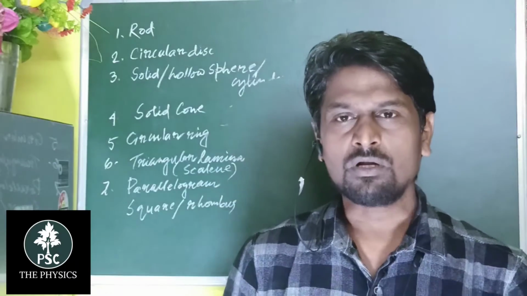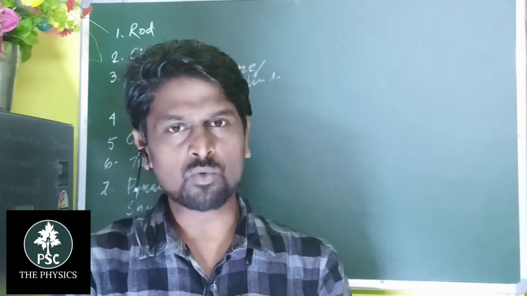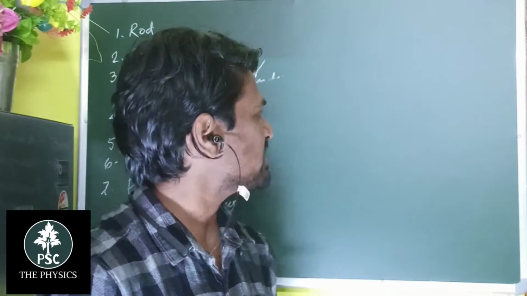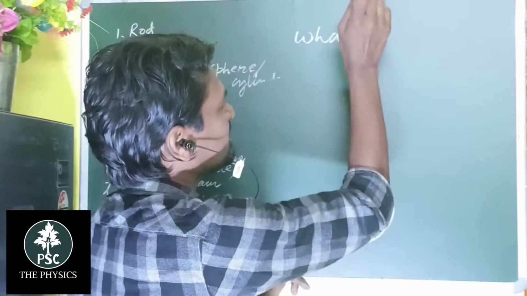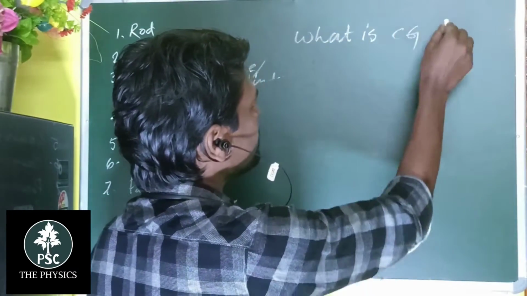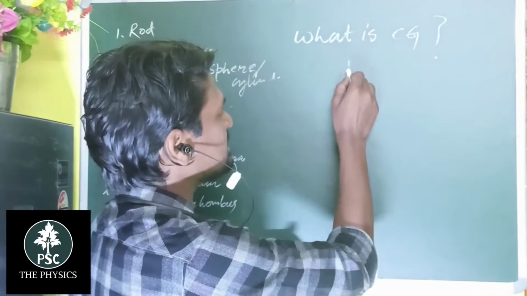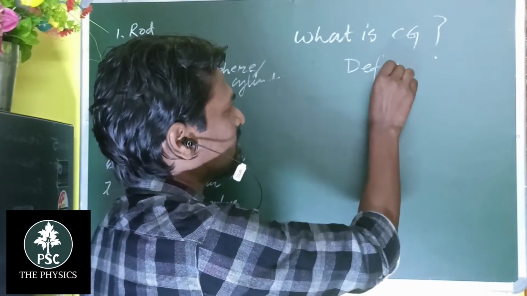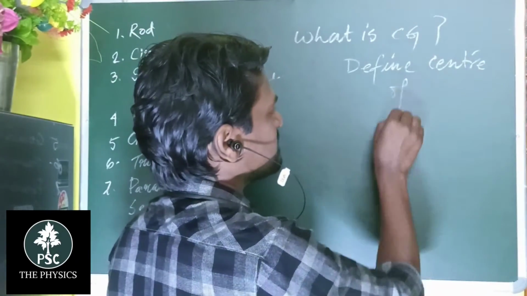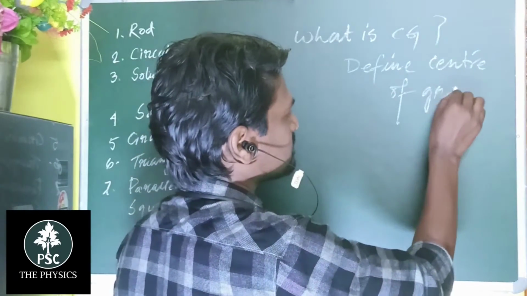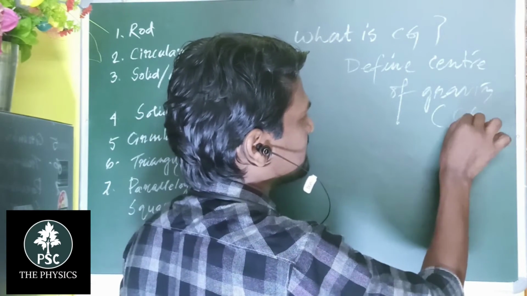So students, first of all, before starting my lectures, you have to note down the definition. The question is: what is CG, or what is center of gravity? Define CG. Define center of gravity, or simply in abbreviated form, CG.